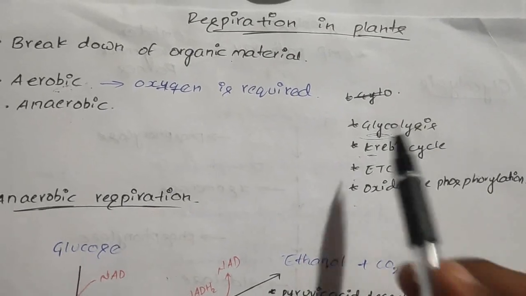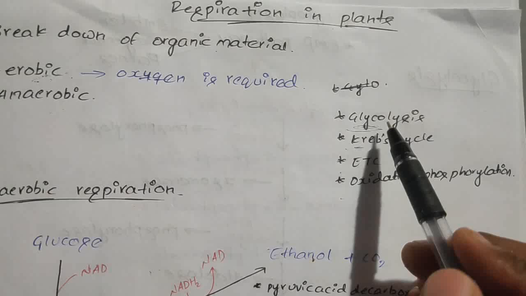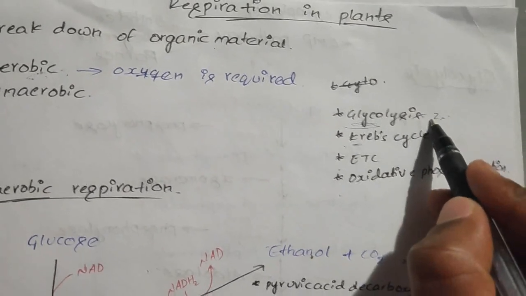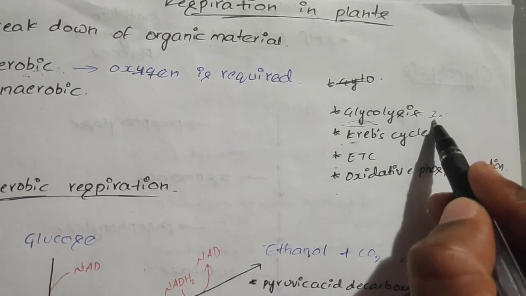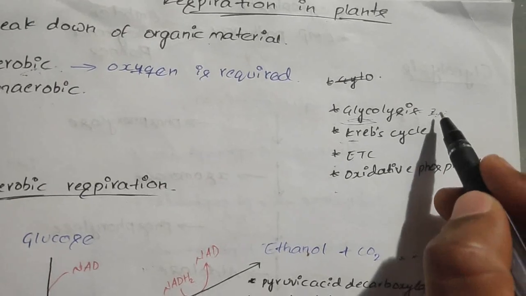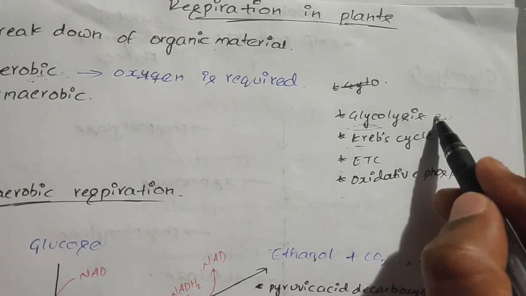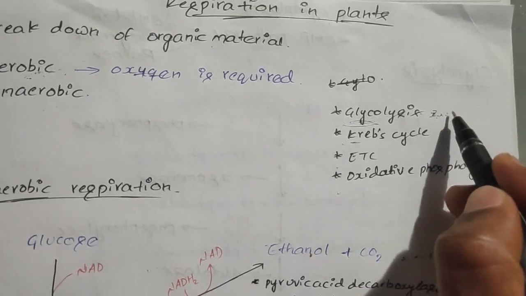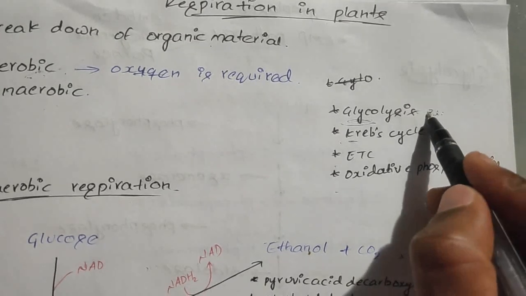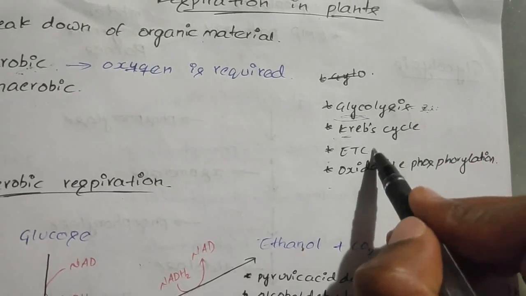And oxidative phosphorylation. In the last video we discussed glycolysis, and in glycolysis we got 2 NADH2 and 2 ATPs, and 1 NADH2 is equal to 3 ATPs. So we got 6 ATPs from 2 NADH2 and 2 ATPs, total 8 ATPs. These 2 NADH2 are in the indirect form of ATP. So this NADH2 should be converted into ATP, and this process will take place in ETC.